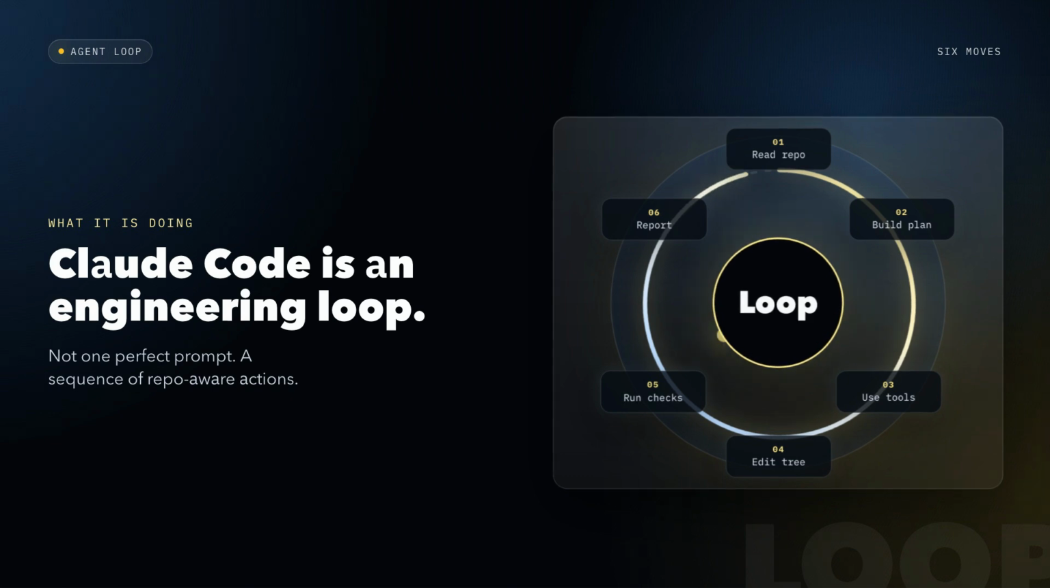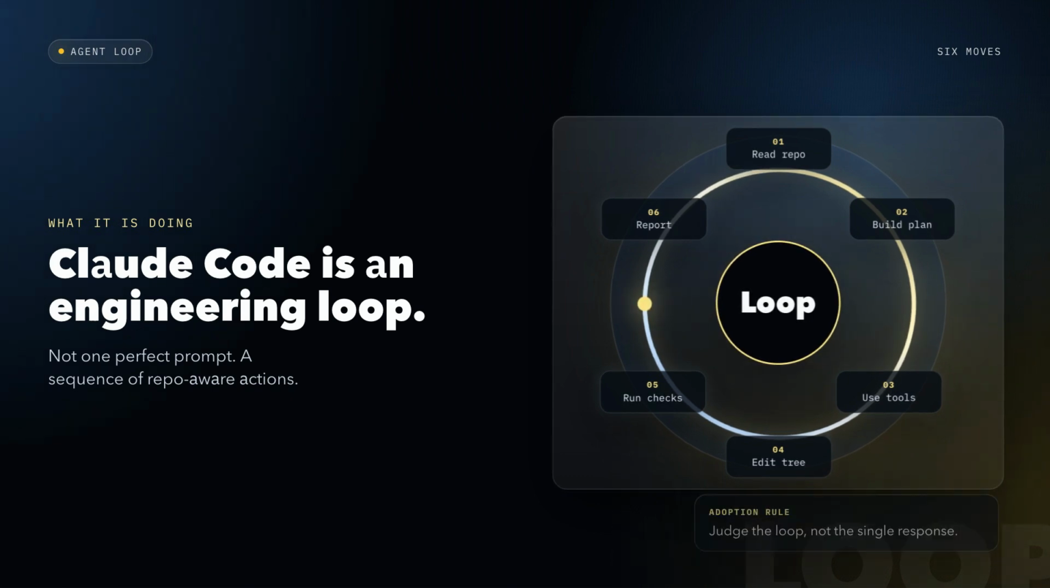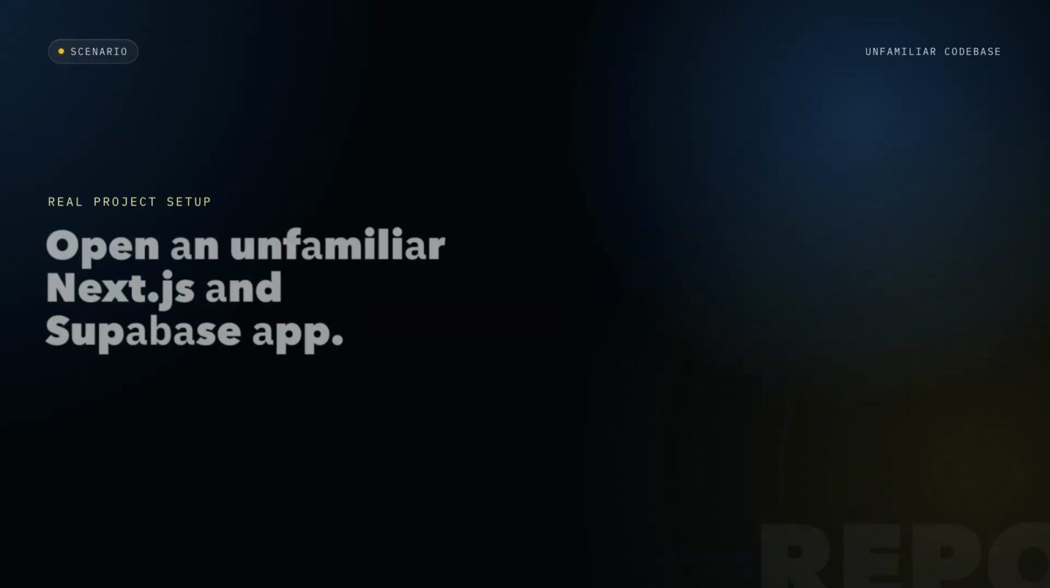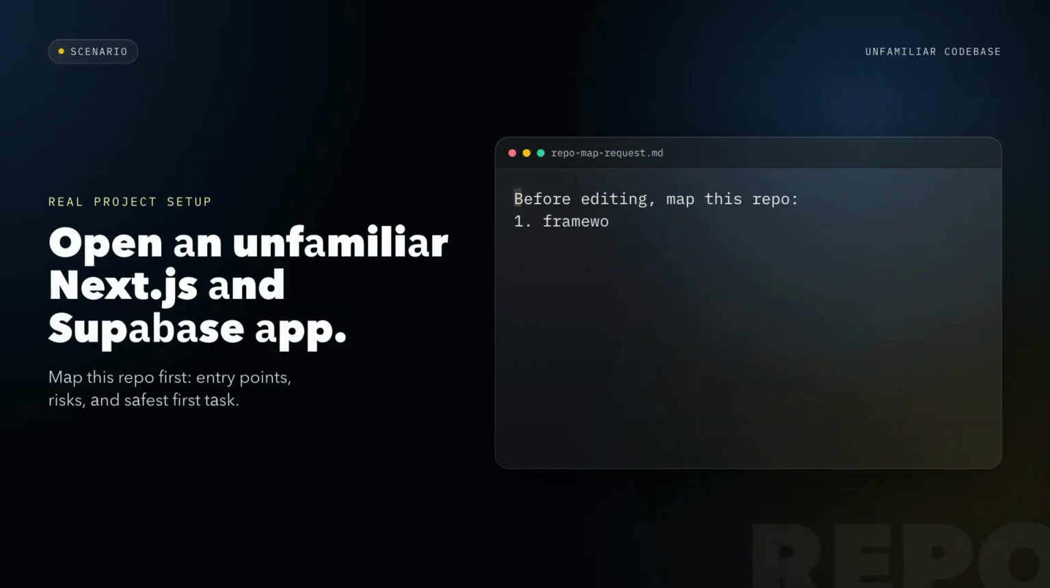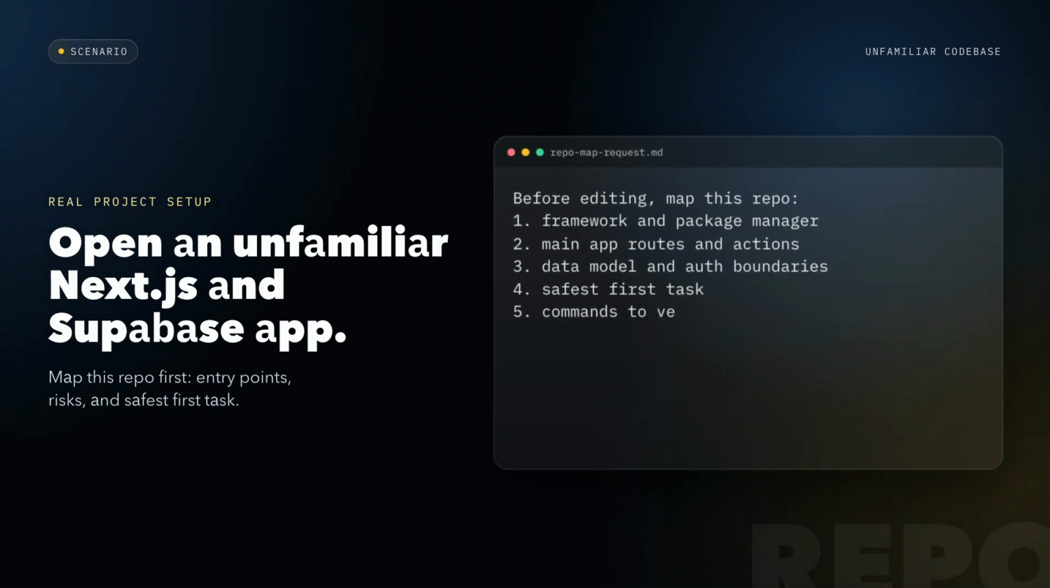Here is the real scenario. You open an unfamiliar Next.js and Supabase app. The weak request is add the feature. The strong request is map the app, find the entry points, name the risks, and propose the first safe task.